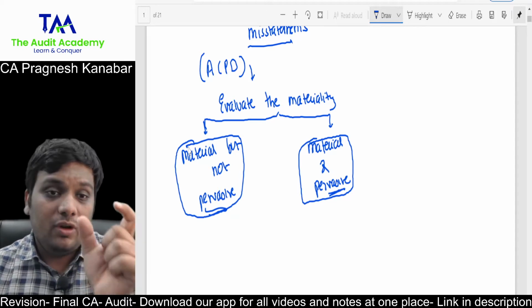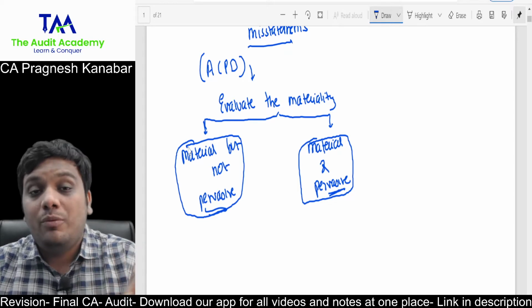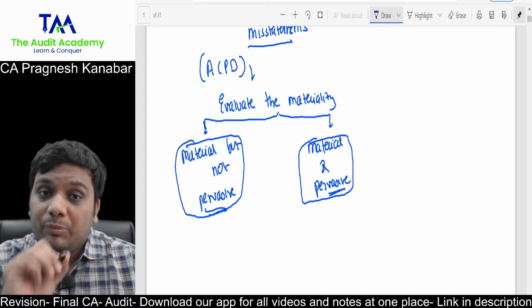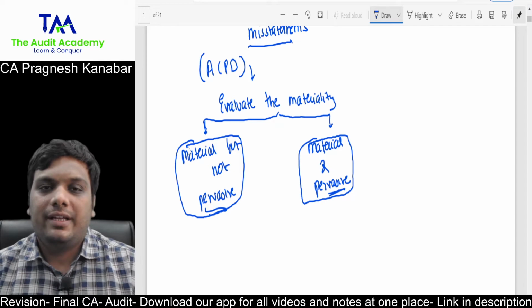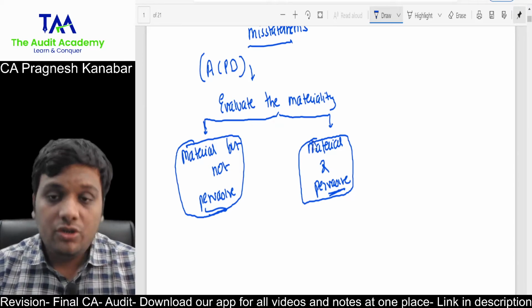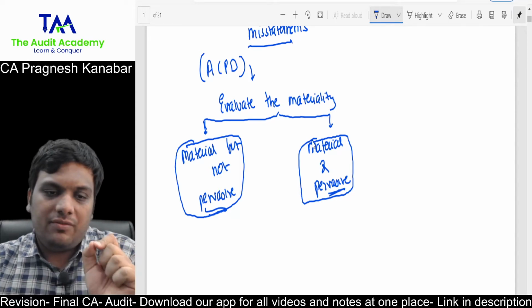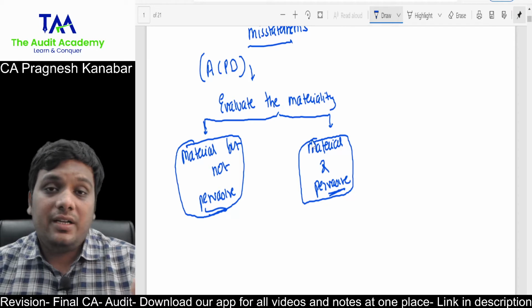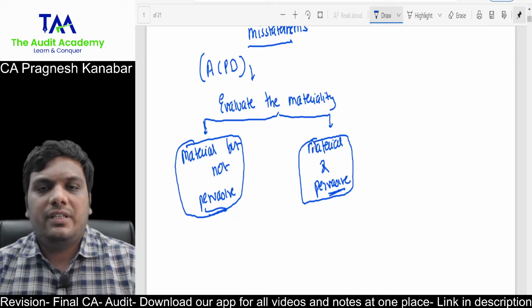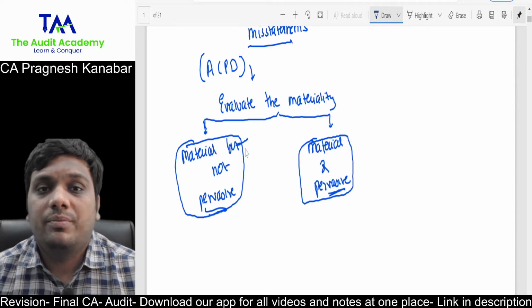This is for cases where you have to come to a specific opinion, where you have to choose, or for answers where you are supposed to write one opinion. So if the question is not clear, I repeat, if the question is not clear, you cannot assume that it is material and pervasive. You know that whatever they have given in the question is material, but it is not clear whether it is pervasive or not, then the safest thing is to assume that it is material but not pervasive.